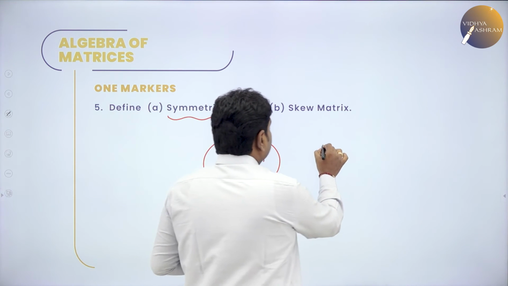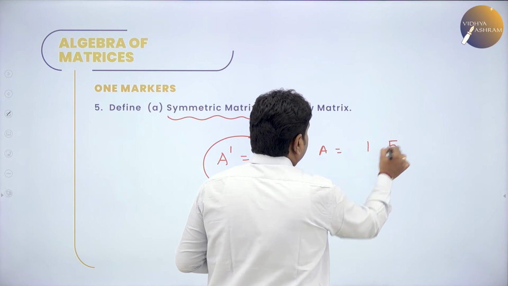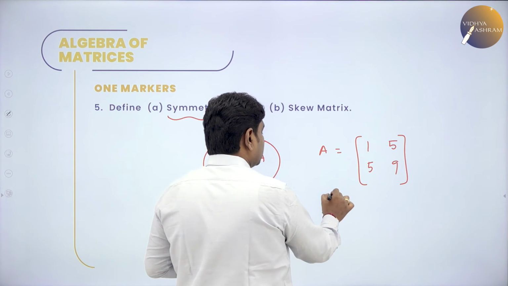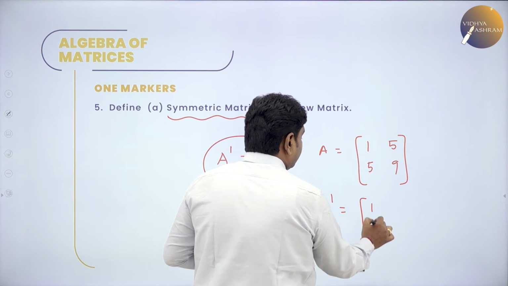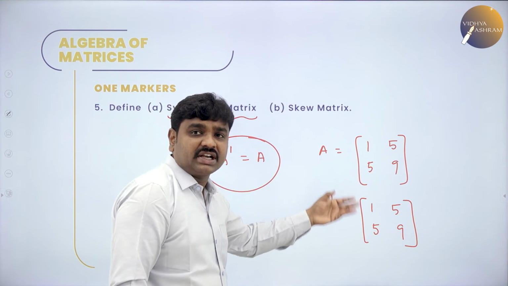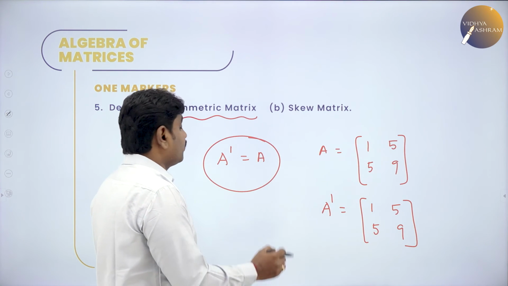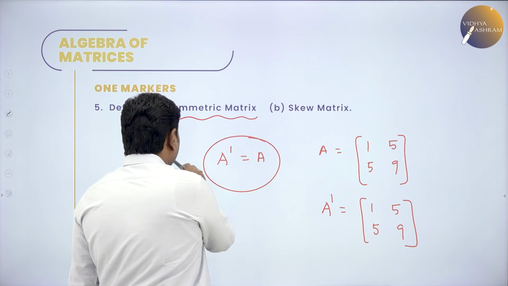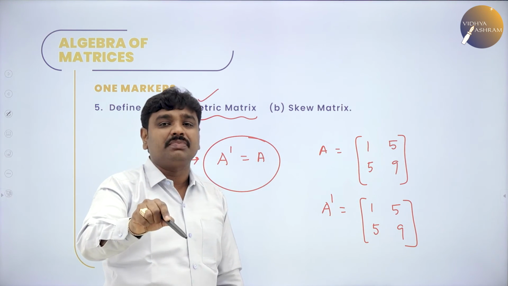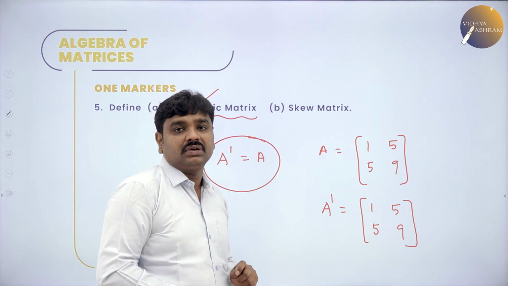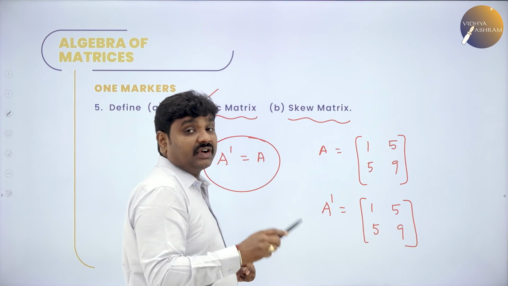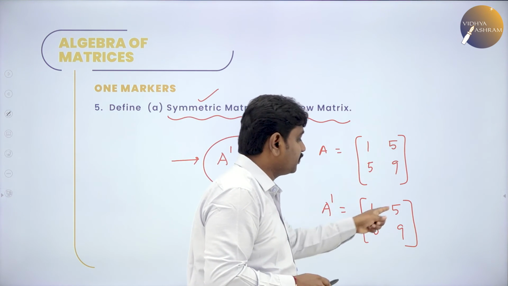For example, A is equal to 1 5, 5 9. You transpose this matrix to get A dash. What is A dash? First row make it as first column, second row make it as second column, you will get the same. Observe, A dash and A both are same matrices. So for a square matrix, if A dash is equal to A, then it is a symmetric matrix. A square matrix A is said to be symmetric if A dash is equal to A. A very interesting fact of symmetric is that first row and first column should be same.